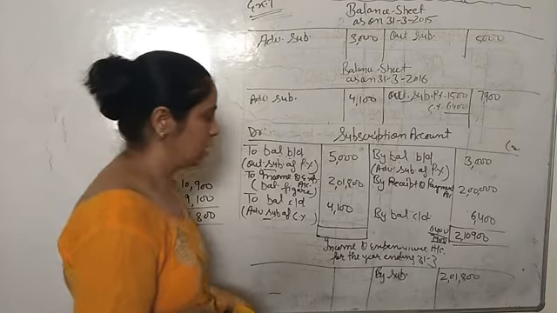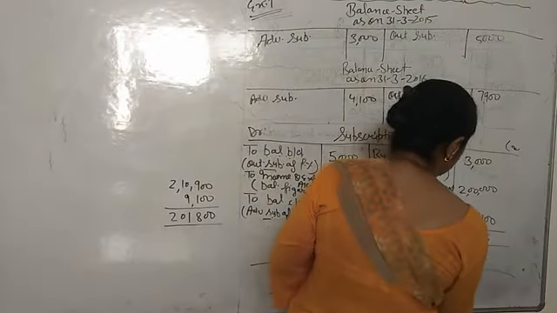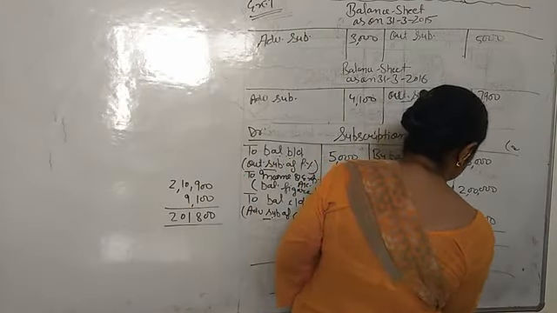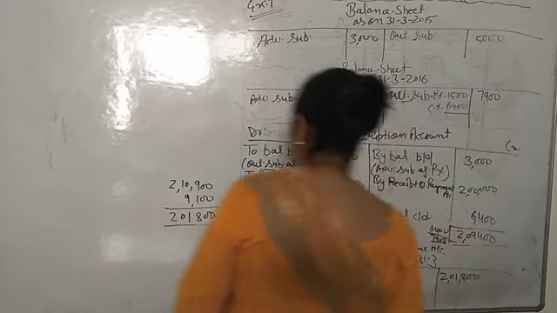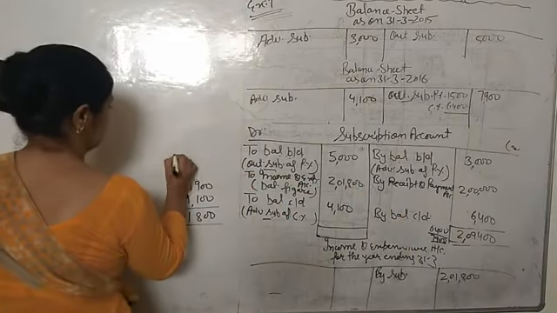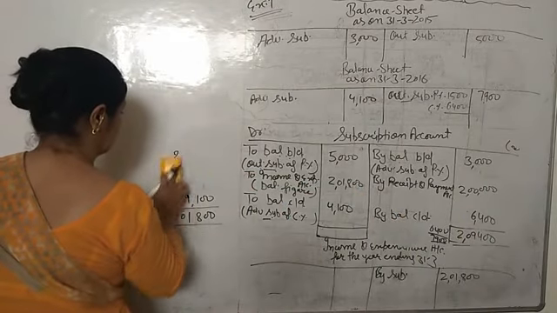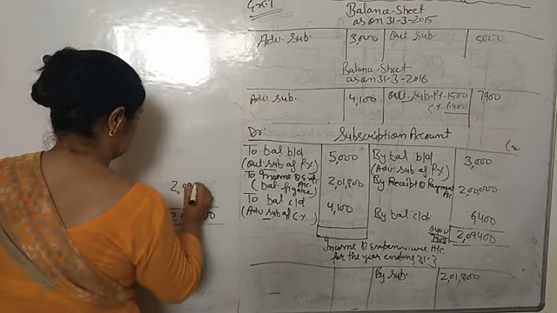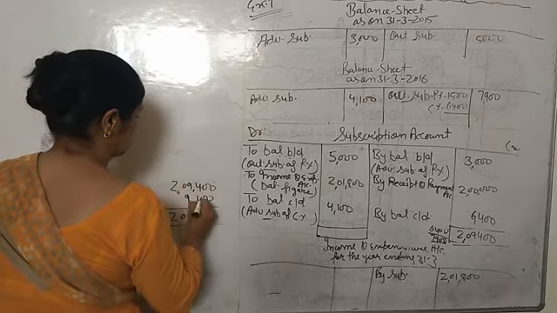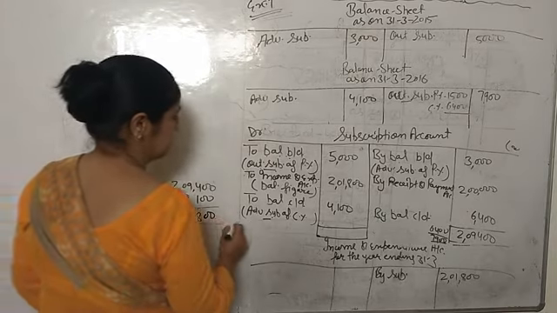Okay. So then the total will be 2,09,400, and from 2,09,400 you will deduct the 9,100. It will come 2,03,000.